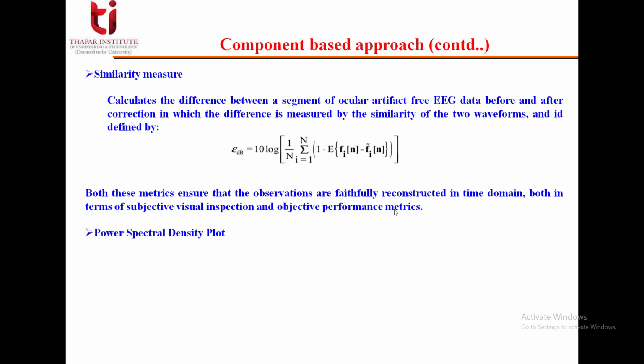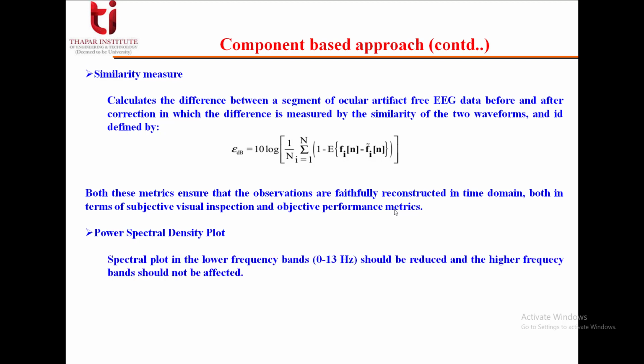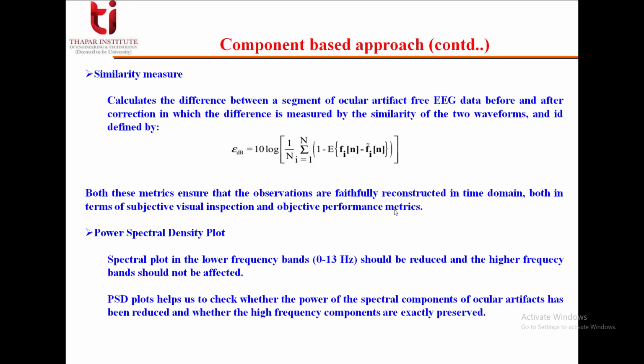Then we have another parameter, that is the power spectral density plot. So the spectral plot in the lower frequency bands, mainly 0 to 13 Hz, should be reduced and the higher frequency band should not be affected. Power spectral density plots help us to check whether the power of the spectral components of ocular artifacts has been reduced and whether the high frequency components are exactly preserved.